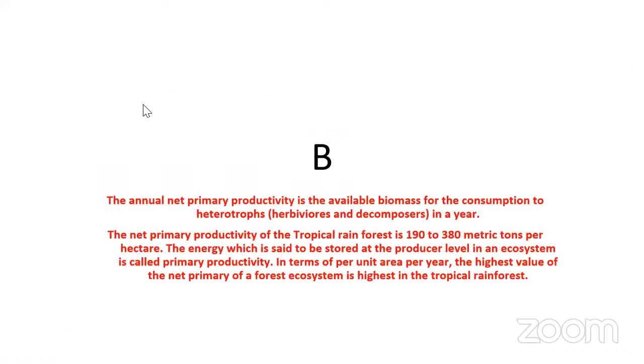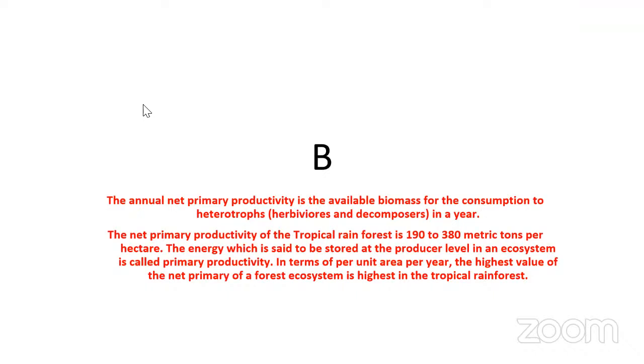Okay, Kanchana Raj, can you read out the slide, please? The annual net primary productivity is the available mass for consumption by heterotrophs, herbivores, and decomposers in a year. The net primary productivity of the tropical rainforest is 190 to 380 metric tons per hectare.